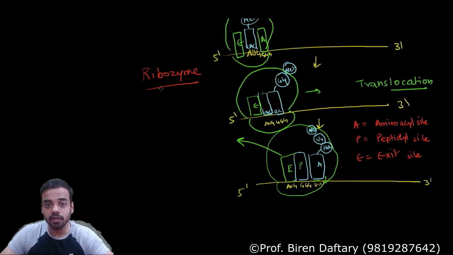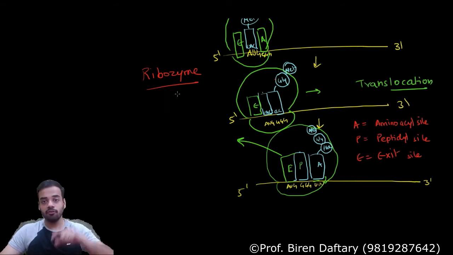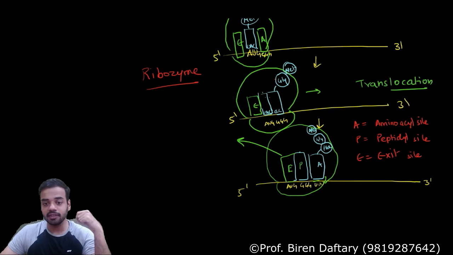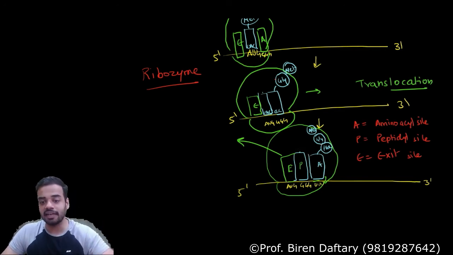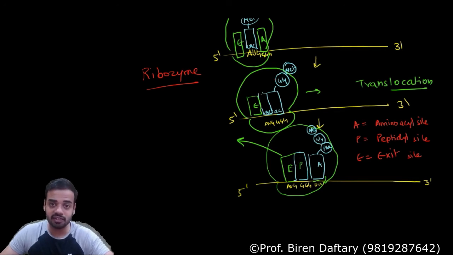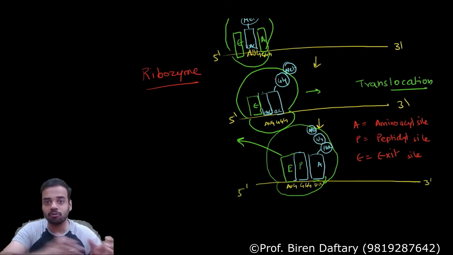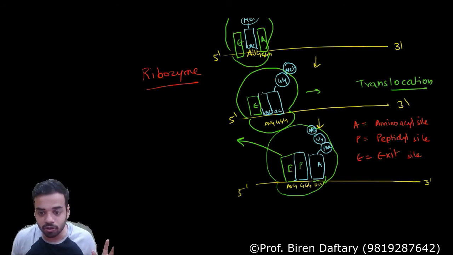So please remember, the first thing that happens is that these amino acids are shifted over here by the ribozyme and the bond is broken. And then, as soon as the tRNA at the P site is empty, translocation occurs, and obviously this site will be empty because the previous empty tRNA has been thrown out. If it has not been thrown out, then they cannot be shifted because all the sites will be blocked.